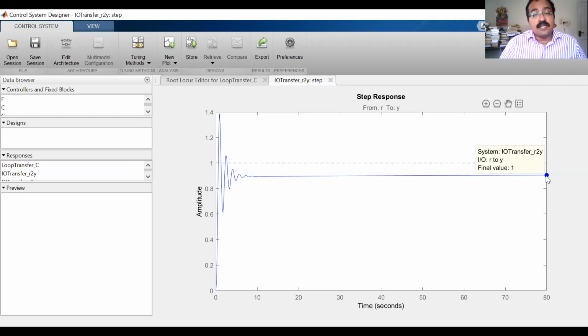Why? Because you are inserting a PI compensator. A PI compensator will add a pole at the origin. So naturally, steady state error will be 0. So keeping other transient response specifications constant, steady state error has been improved. That has been driven to 0.